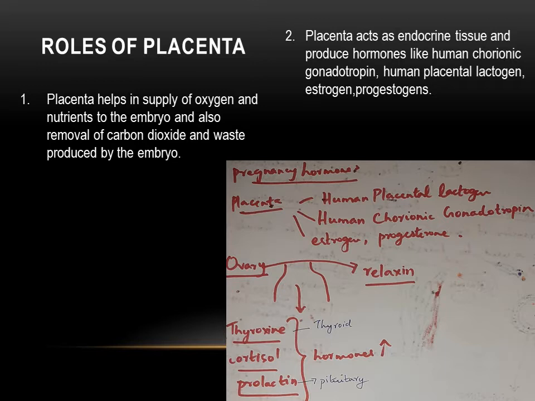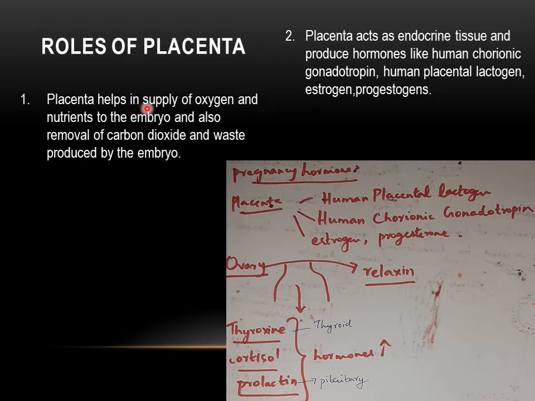The roles of placenta. So placenta is not only serving as a connection and it helps in supply of oxygen and nutrients to the embryo, also to remove the carbon dioxide and waste produced by the embryo. So the waste which is produced by the embryo in the form of carbon dioxide and other nitrogenous waste will be transported back to the mother's blood also through the placenta.